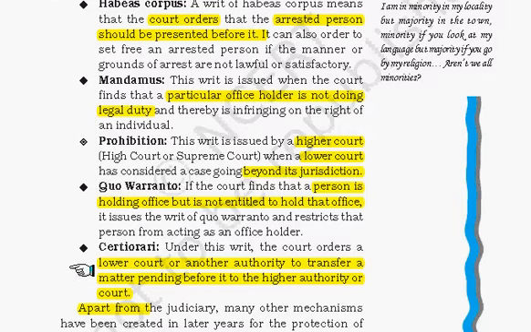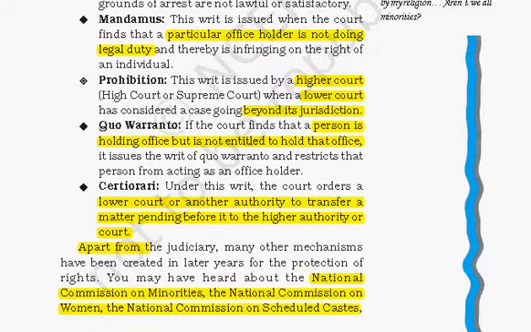Apart from these judicial measures, there are also some bodies. For example, we saw the National Human Rights Commission. Then there is the National Commission on Minorities, National Commission on Women, National Commission of SCs and STs, etc. They also ensure that the rights are enforced and not violated.